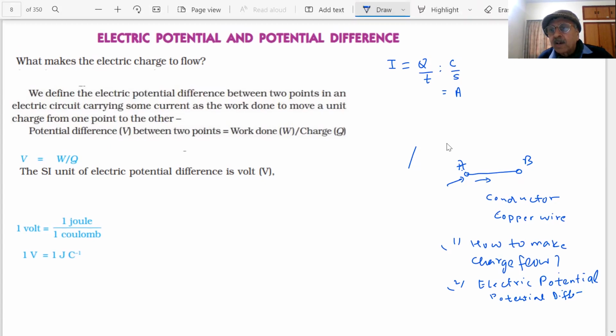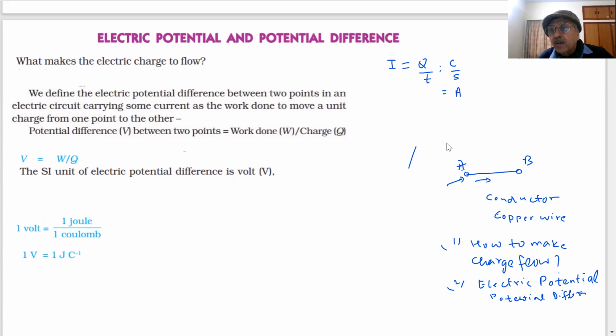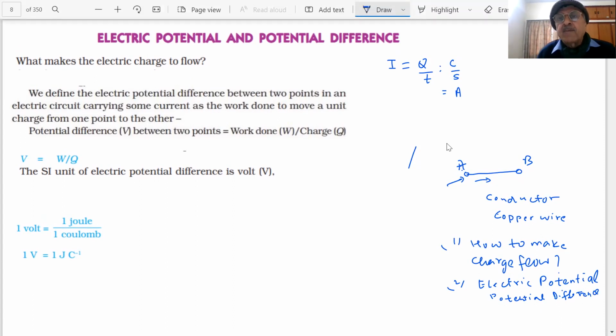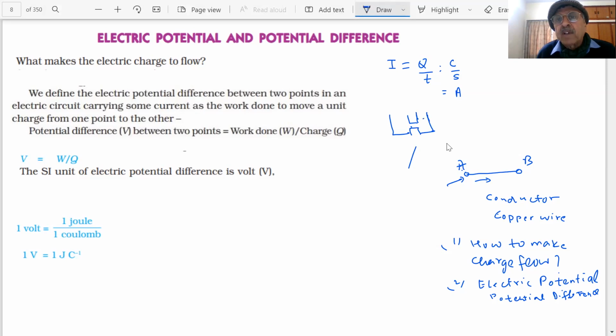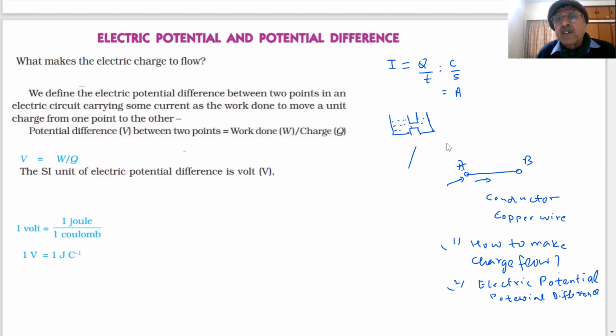Potential difference, students. What does it mean? For example, students, supposing that I have two containers, and in these two, if I have water at the same level, will the water flow?